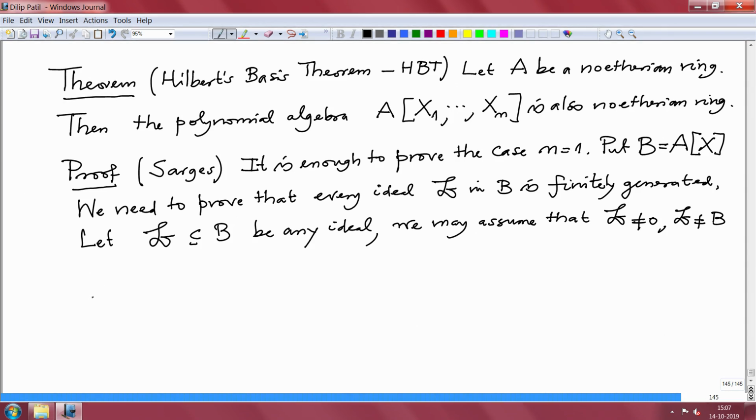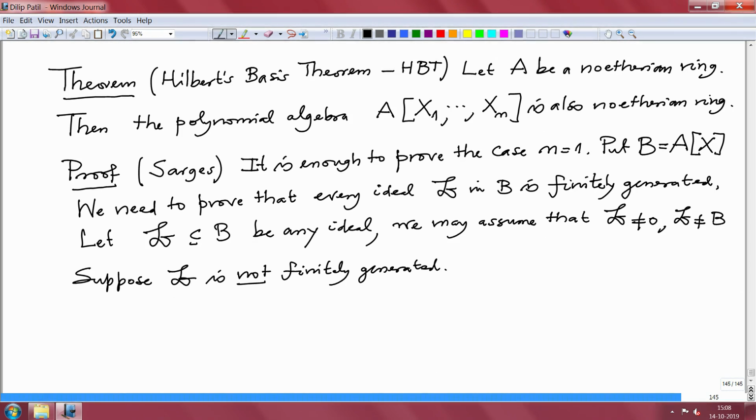Now suppose 𝔟 is not finitely generated. Then we should look for a contradiction, a contradiction to our assumption that the base ring is Noetherian. That is what we hope to get.